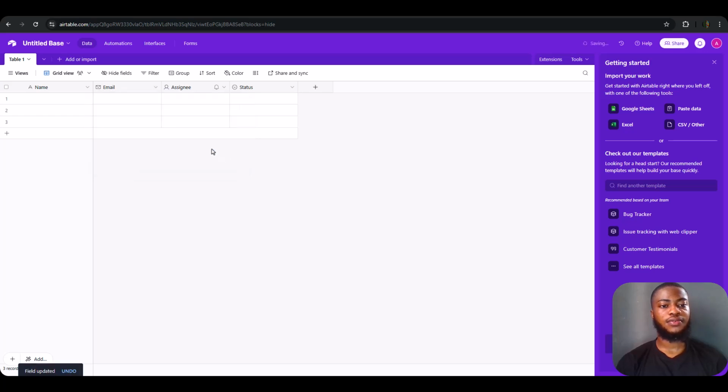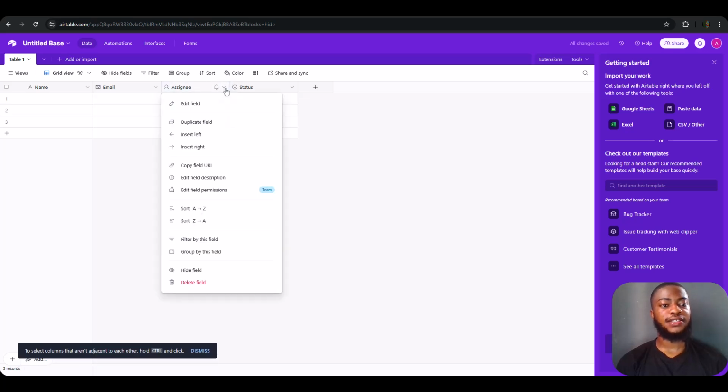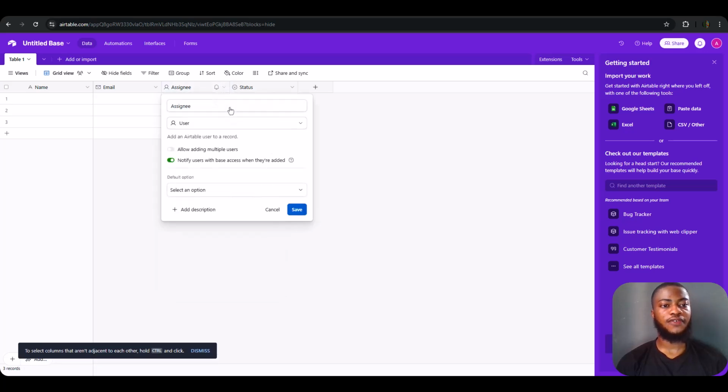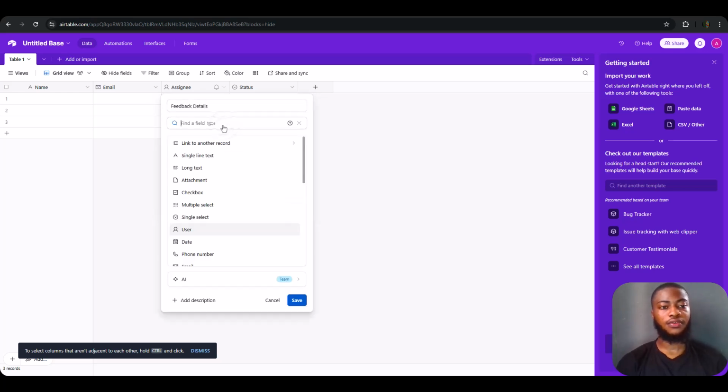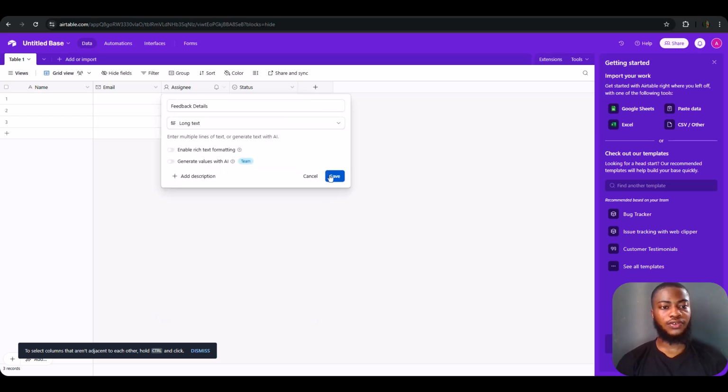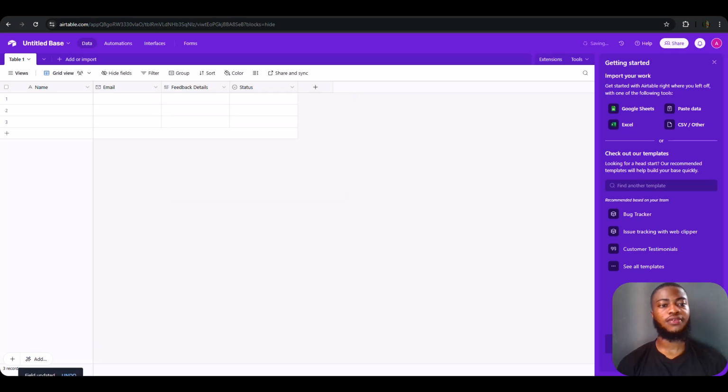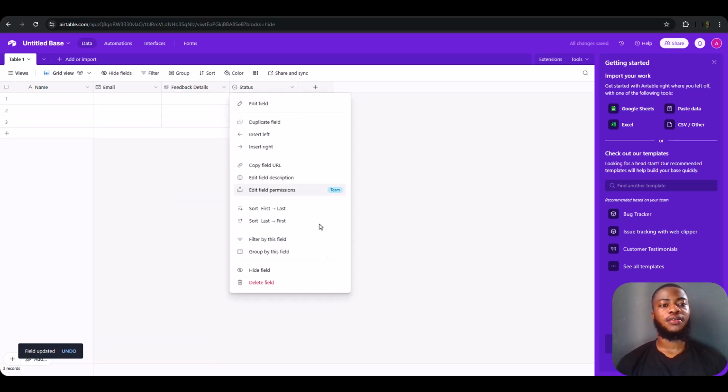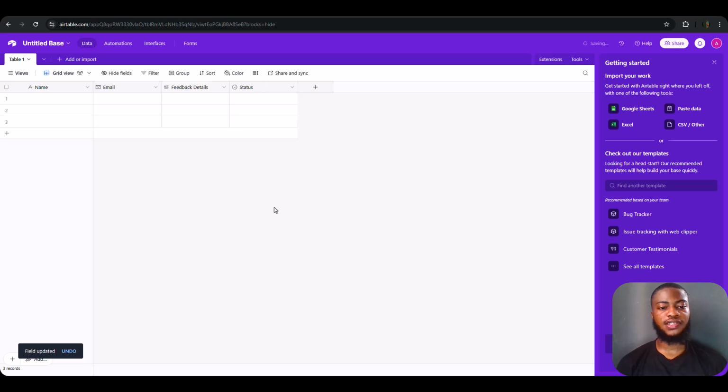Save. So let's edit this and change it to the actual feedback. So feedback details. Long text. We save. So we don't need this other table. Let's just delete this field.